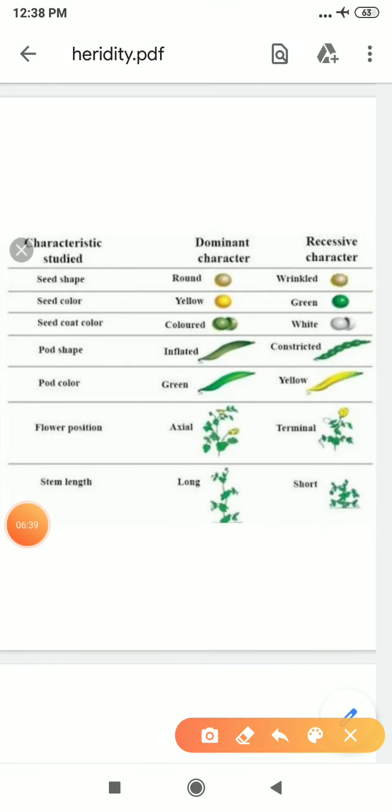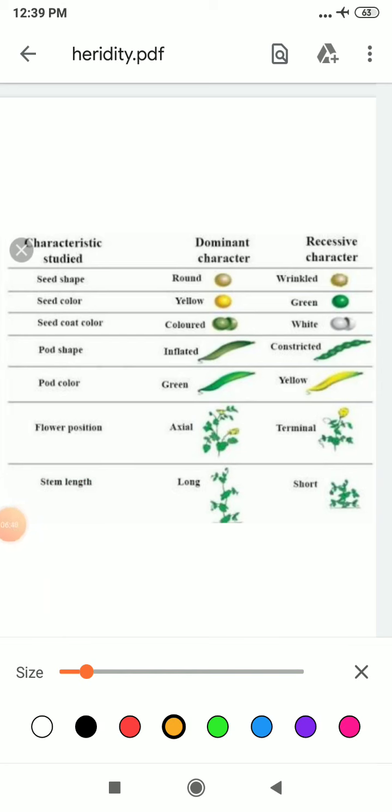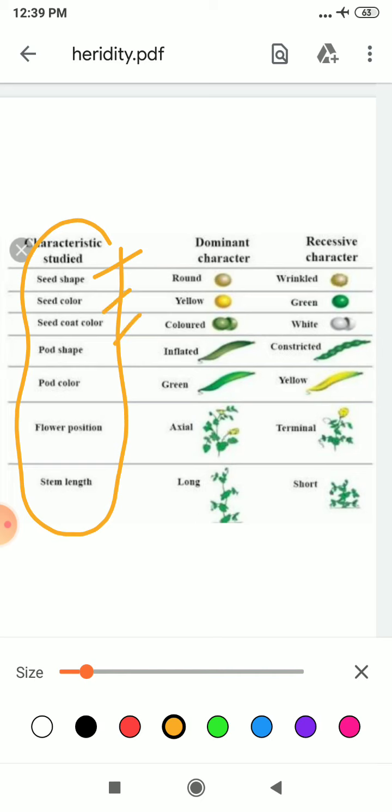The last topic of the day is why he chose Pisum sativum, student. Because it has 7 characteristics which he studied during his experiment: seed shape, seed color, seed coat color, pod shape, pod color, flower position, and stem length. These have dominant characters and recessive characters. Now what are dominant characters, student? Those characters which express themselves.